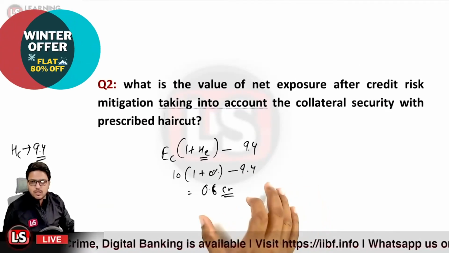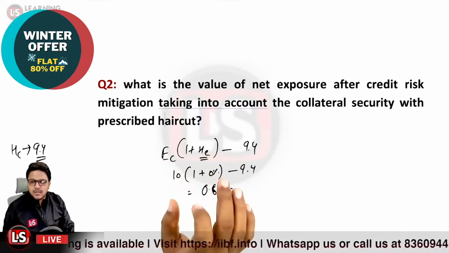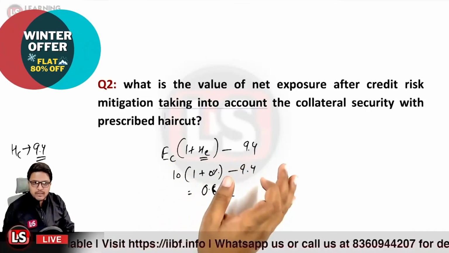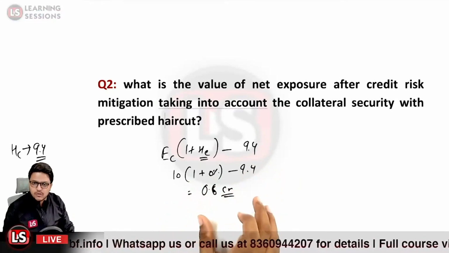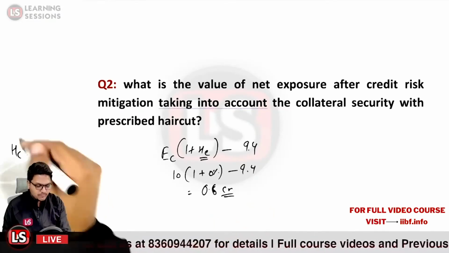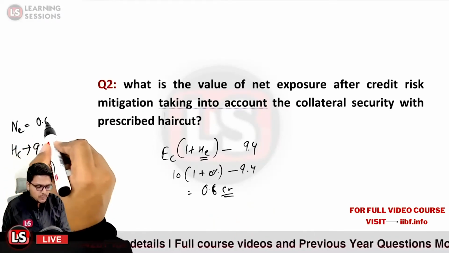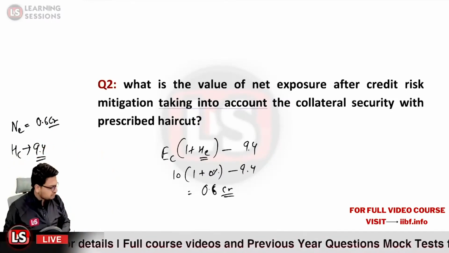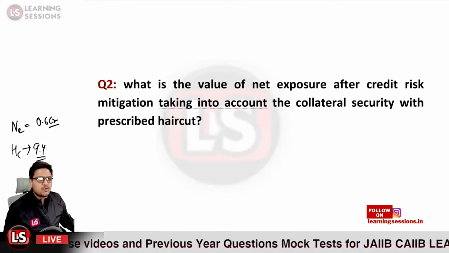So the net exposure is equal to haircut adjusted exposure value minus the haircut adjusted collateral value, that is 9.4 that we subtracted from 10 crore itself. So it comes out to be 0.6 crore. Is that right? That is your net exposure. So the net exposure that we calculated comes out to be 0.6 crores. Is that clear?